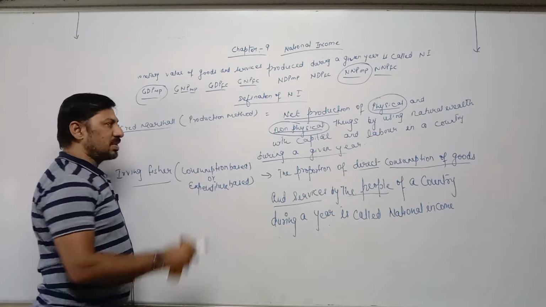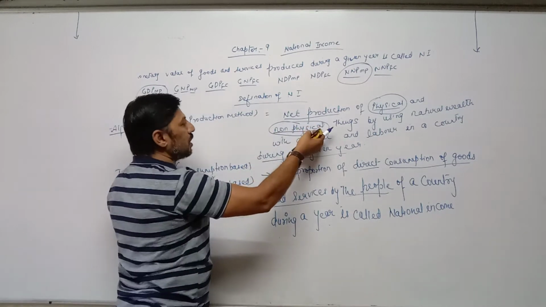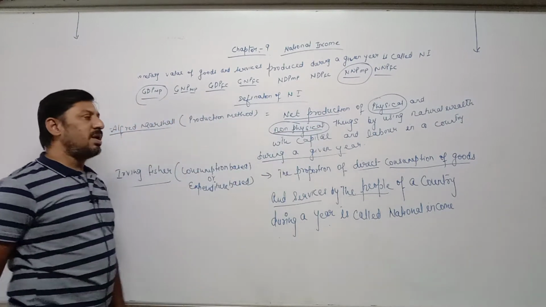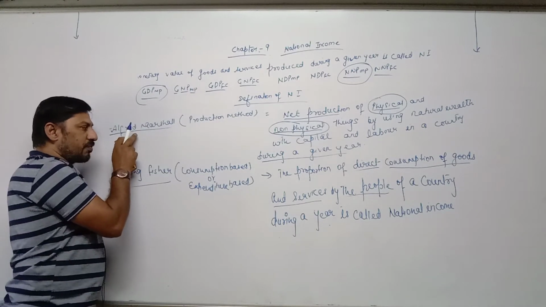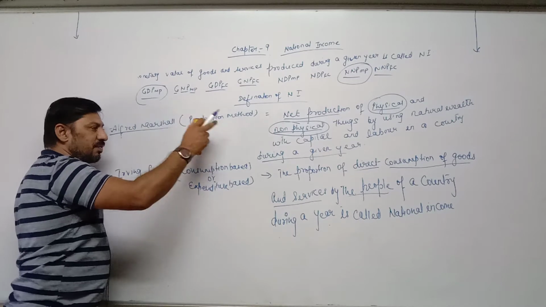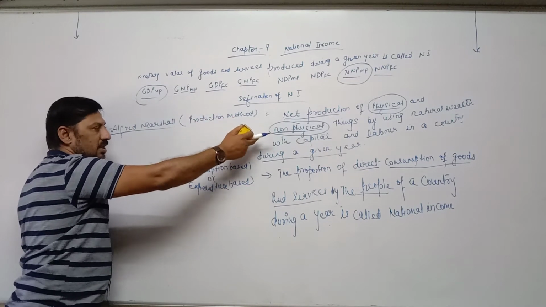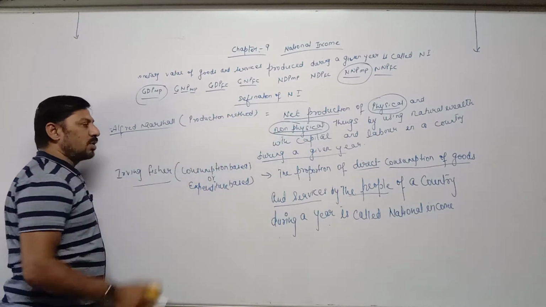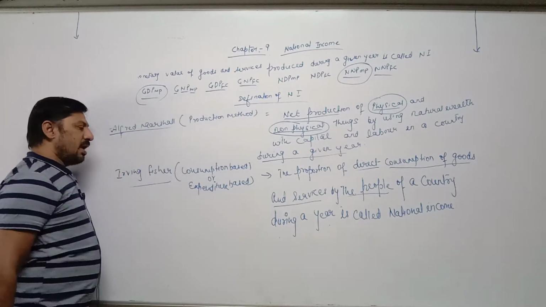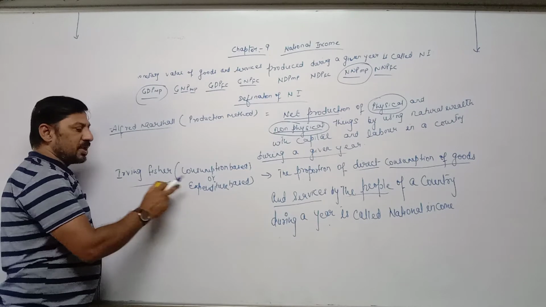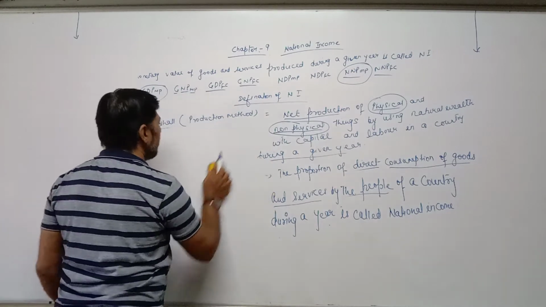Consumption means expenditure method. Or give definition of national income on the basis of production method. In this way question can be asked. So please try to learn the name of the economist and which definition of national income they gave on the basis of which method. Alfred Marshall's definition is based on production method. Irving Fisher's definition is based on expenditure method. Now third one is income method.